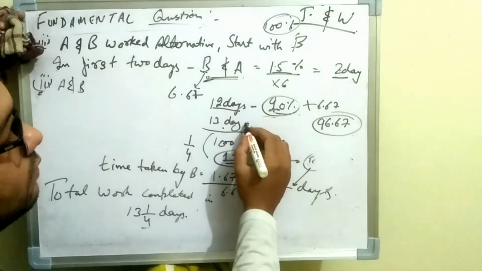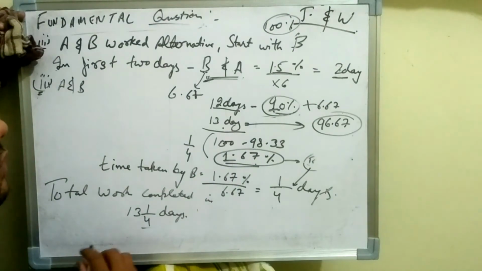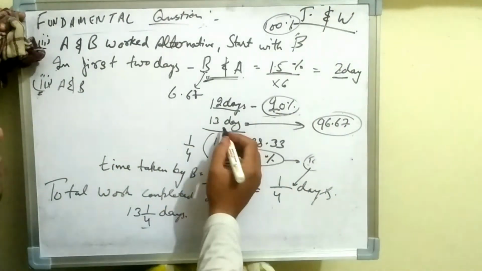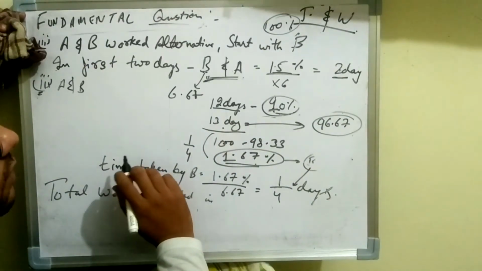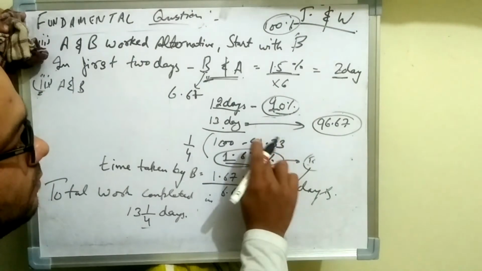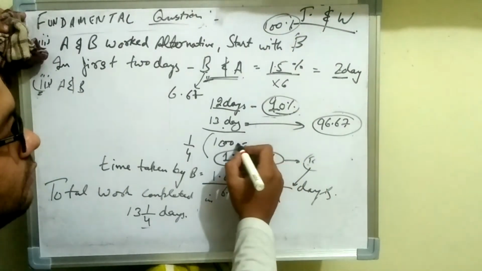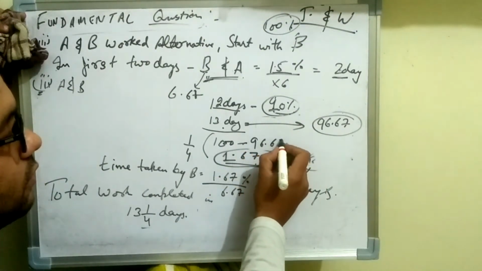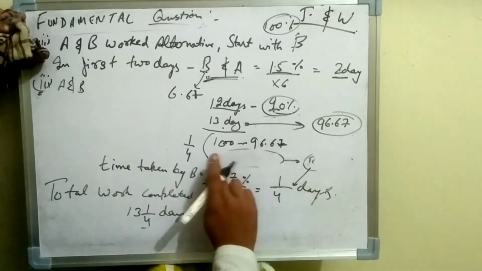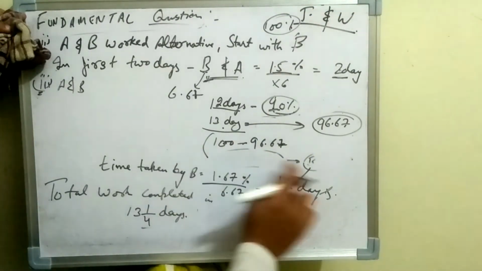Now for the 14th day we have to work with A. So the time taken by A will be, first we have to subtract 100 minus 96.67, which will come out approximately 3.33, I think.